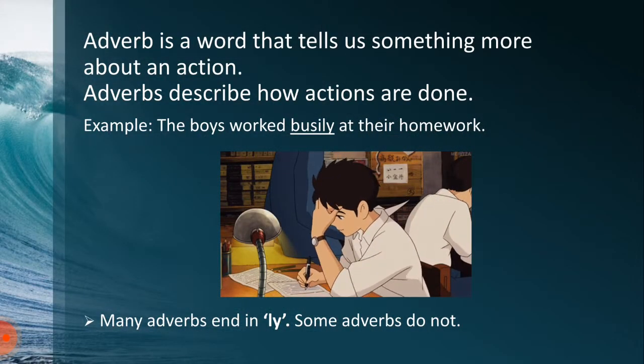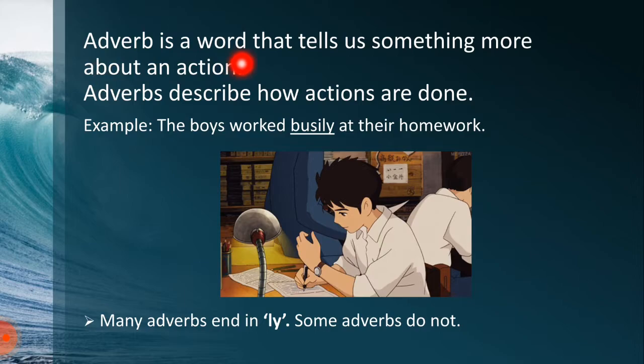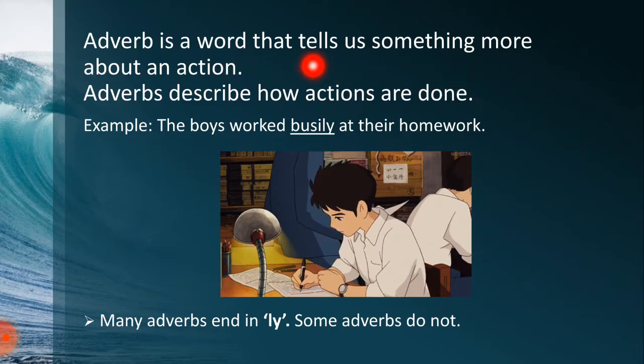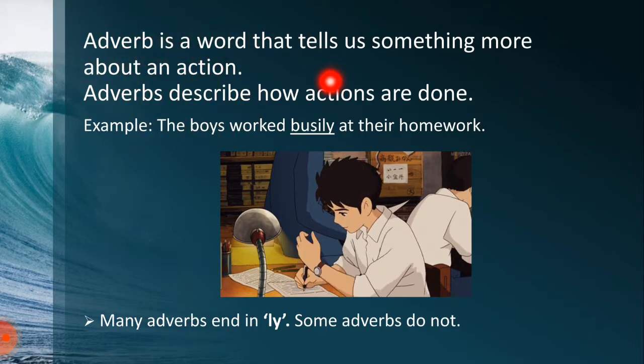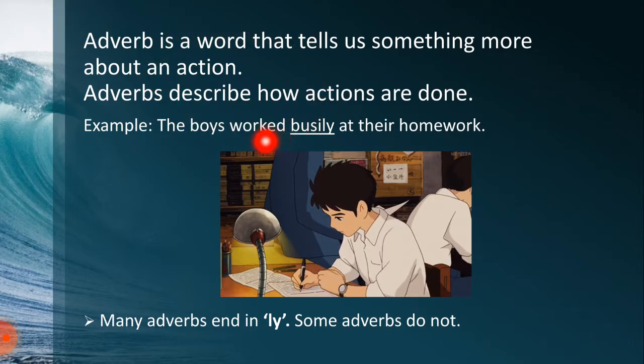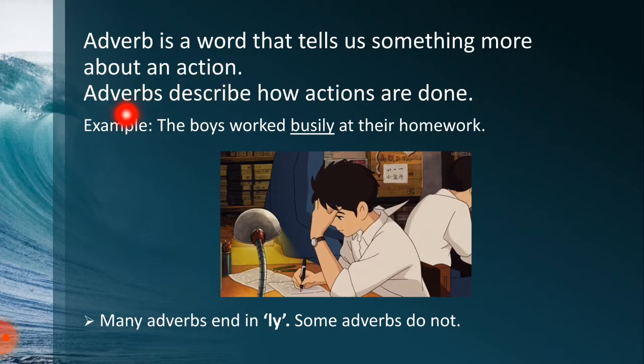So first of all, we should know what an adverb is. An adverb is basically a word that tells us something more about an action. All of you already know that a verb is an action word. A verb tells us about an action. So an adverb is something similar to a verb. It tells us how that action is done, how that action is taking place. It tells us a little more about the verb basically. All right, so adverbs describe how actions are done.